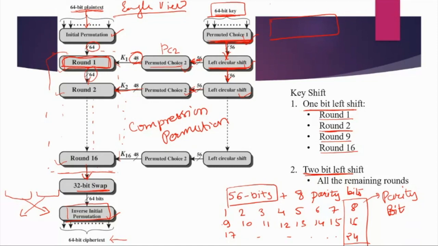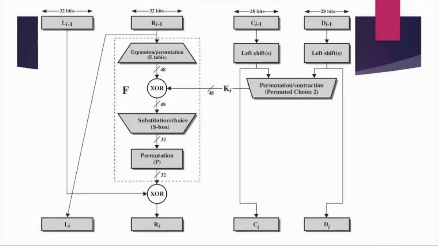Just for reference, keep in mind that what happens in one round is the same for each and every round, right? So I will explain one round, what is happening in each round particularly. The input to this is 64 bits, and the size of the key that is coming is 48 bits, right? Now let's see what will happen in the round. So here 64 bits are coming as an input.